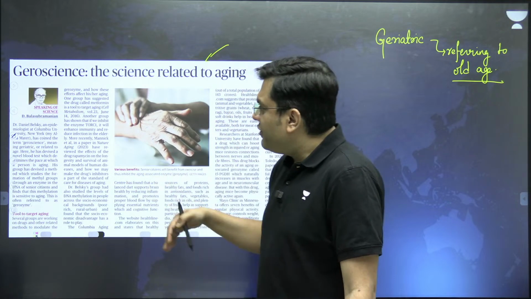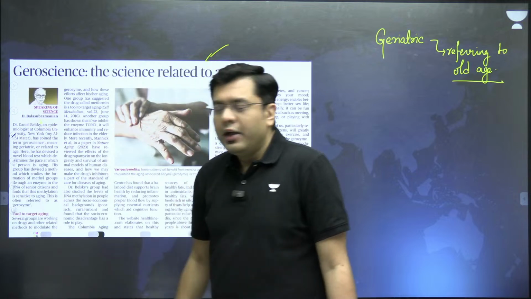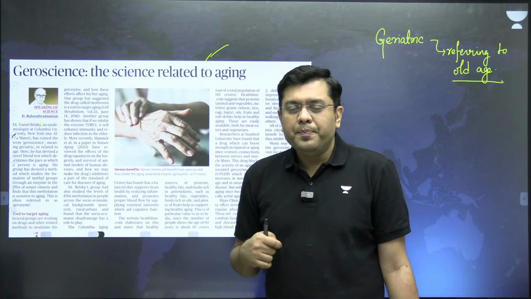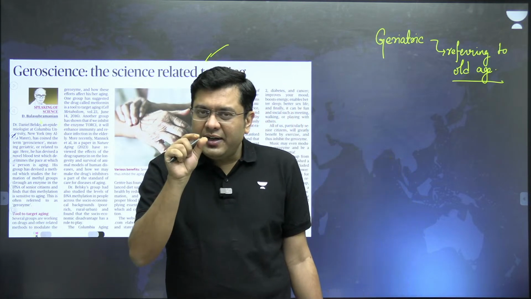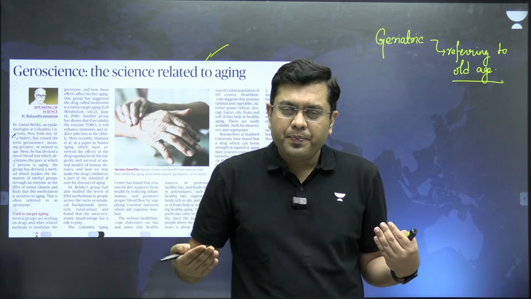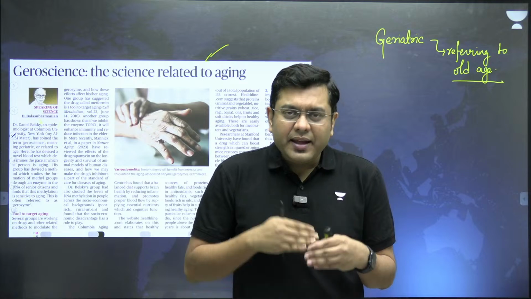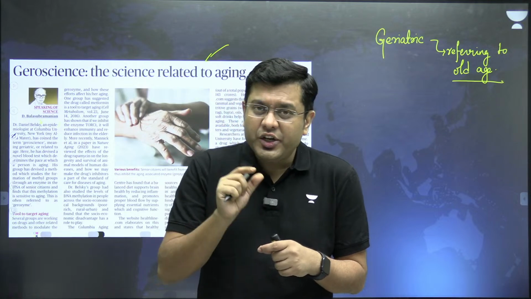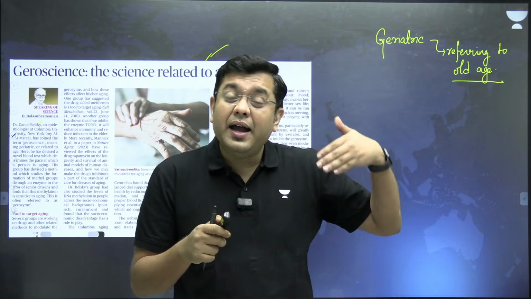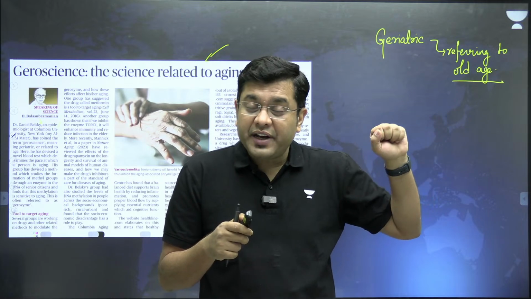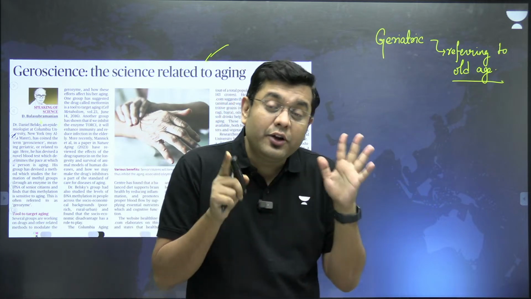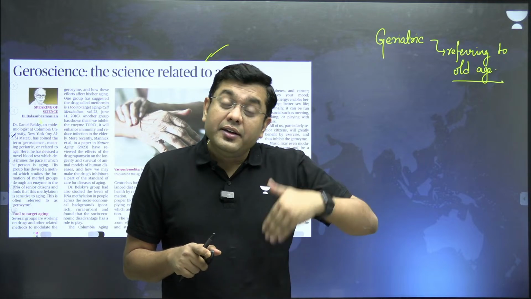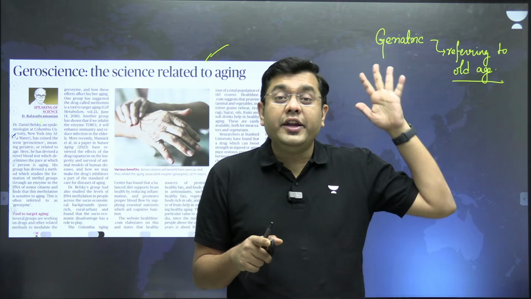Now here, you have a scientist, Dr. Daniel Belsky, who is an epidemiologist at Columbia University. He has started observing the DNA of older individuals, and he has found that as an individual grows older, there are increased methyl group secretions. Methyl groups, right? You have methyl, ethyl, alkylate groups, aldehydic groups, etc. So there is increased methyl group secretion in the enzymes of the DNA, and these enzymes further accelerate the process of aging.